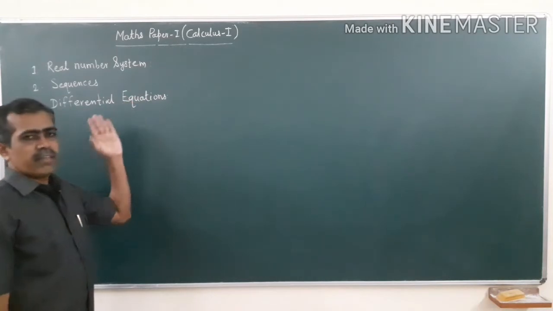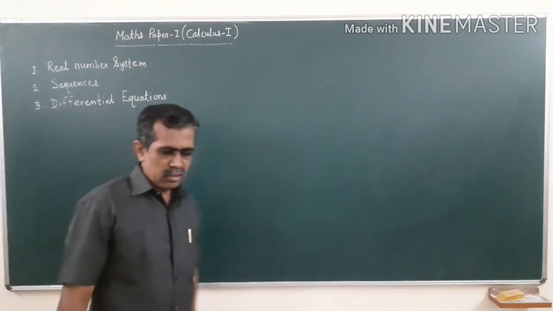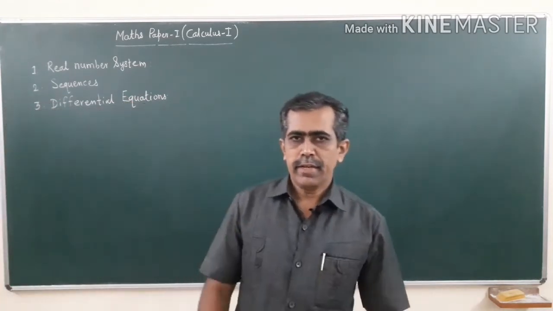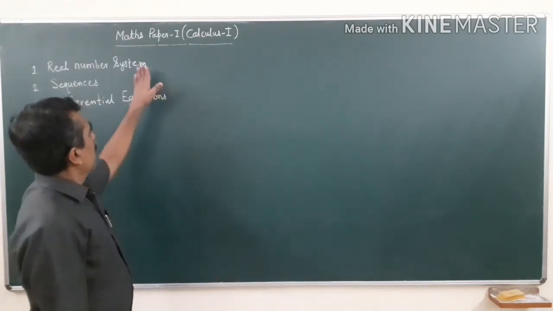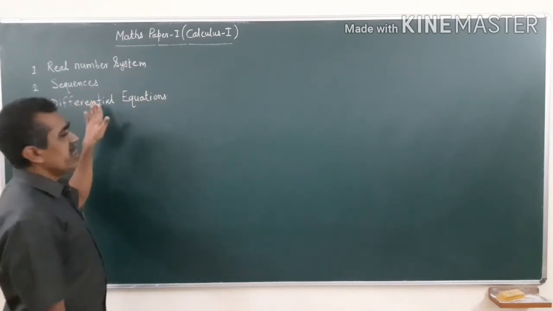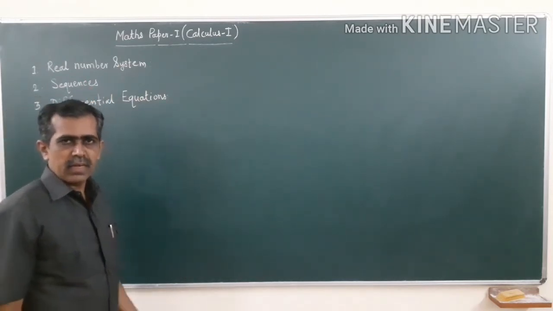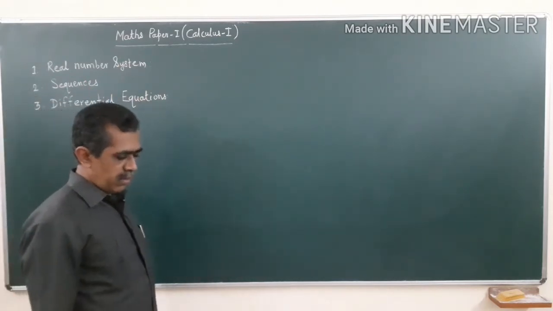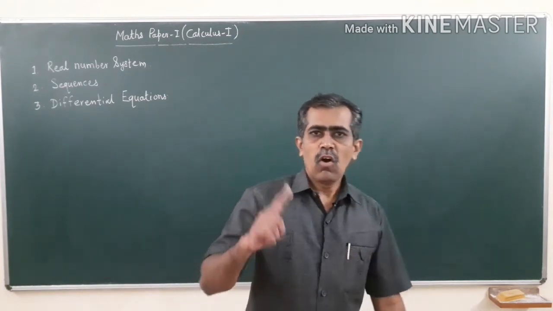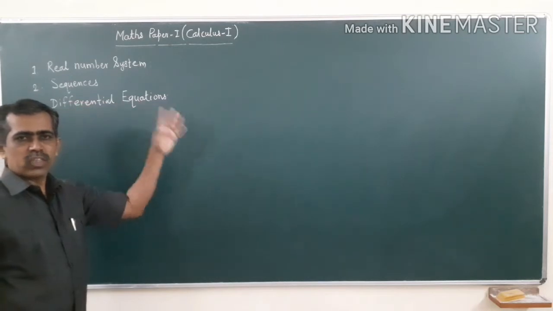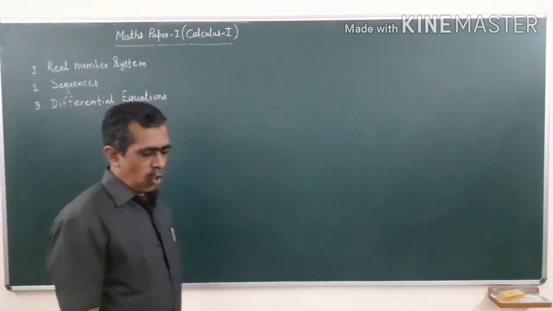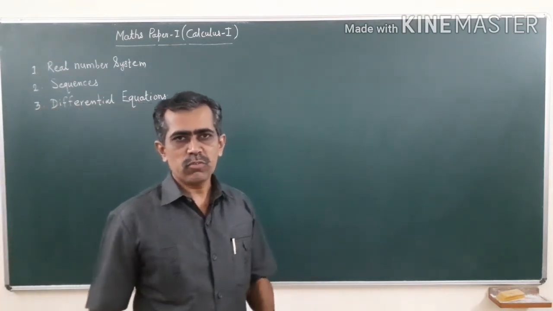These are the 3 units. As per the standard nature of the question paper, there will be one question on each of these units, so 3 questions, and the 4th question is on all the units together, and question 1 is objective type, or multiple choice questions.